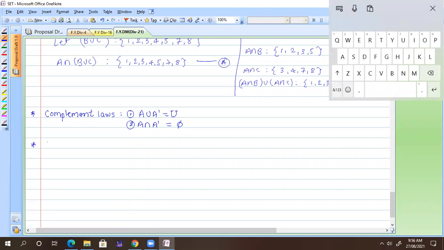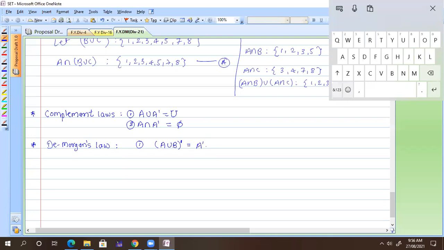Now, the important one, De Morgan's law. So what is De Morgan's law? It is nothing but two statements. A union B, its complement, is exactly equal to A complement intersection B complement.